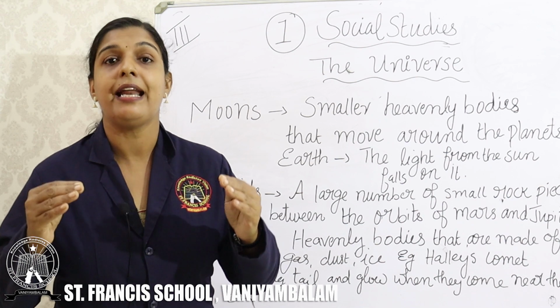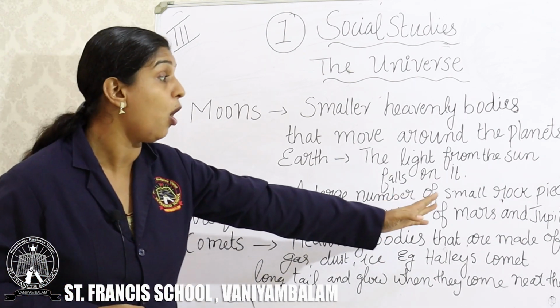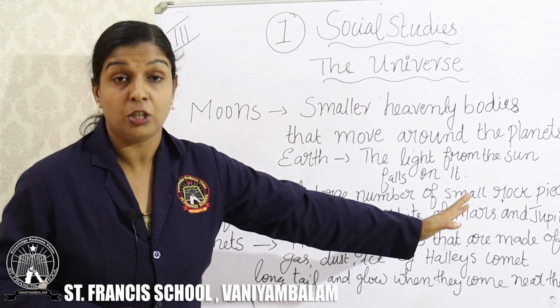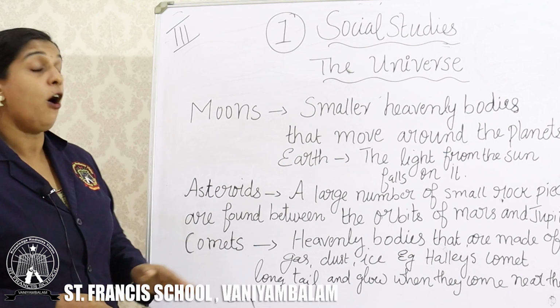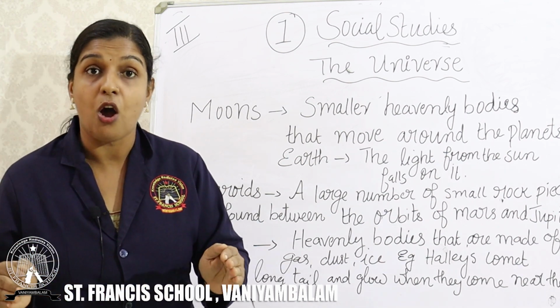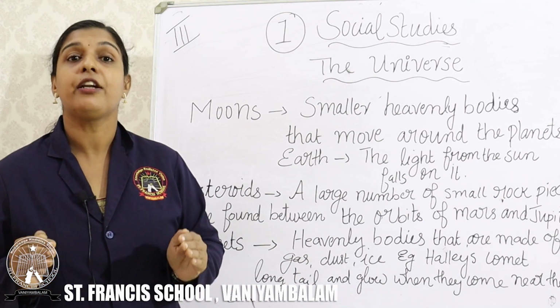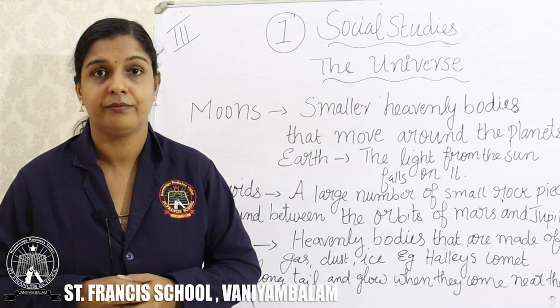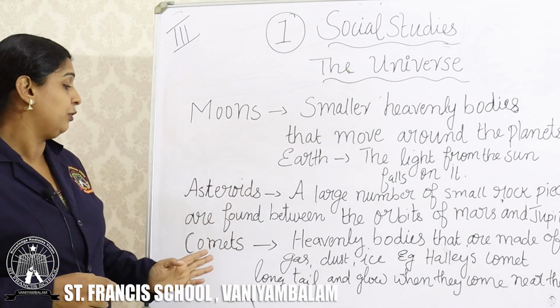What do you mean by an asteroid? Asteroids are a large number of small pieces of rocks that are found between the orbits of Mars and Jupiter. These are called the asteroids. Clear? And the next one is what?